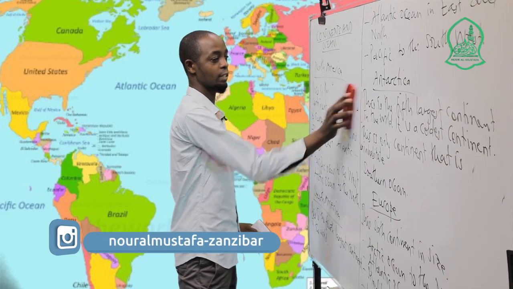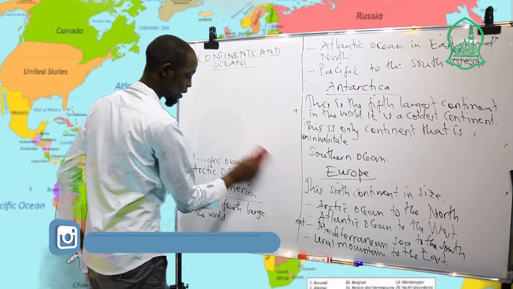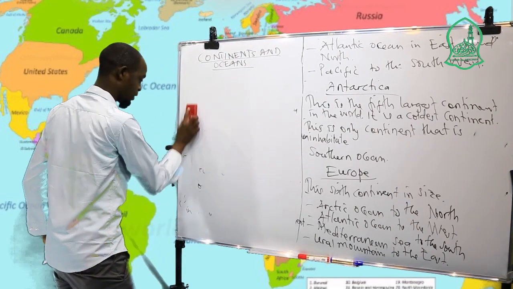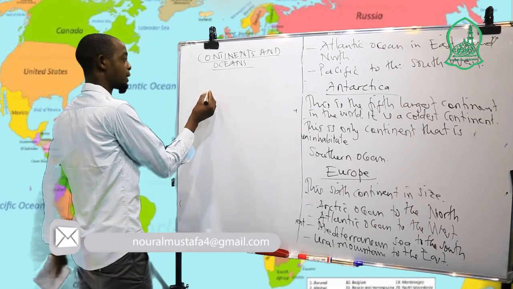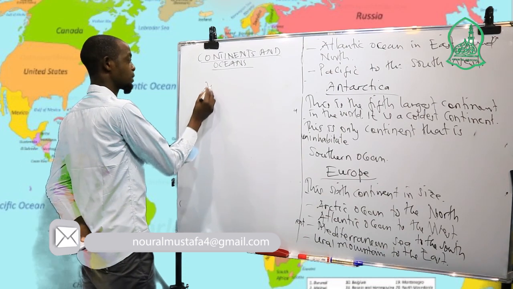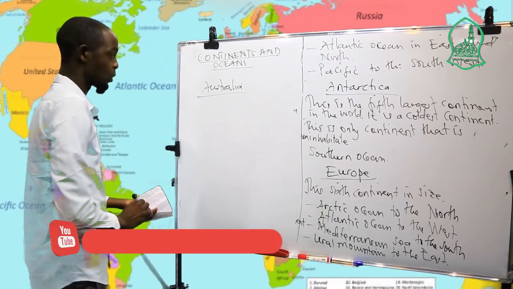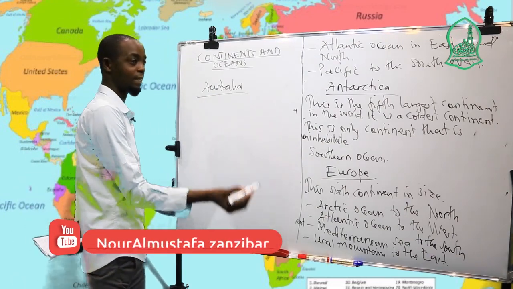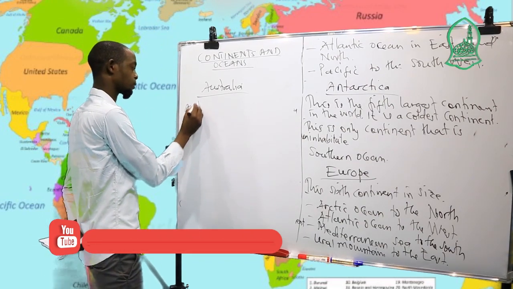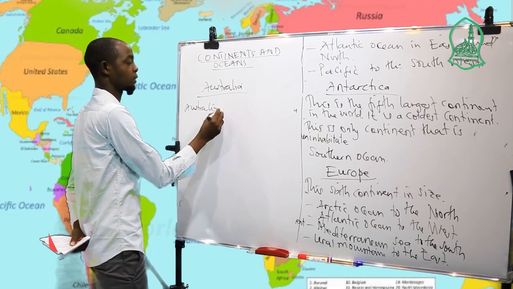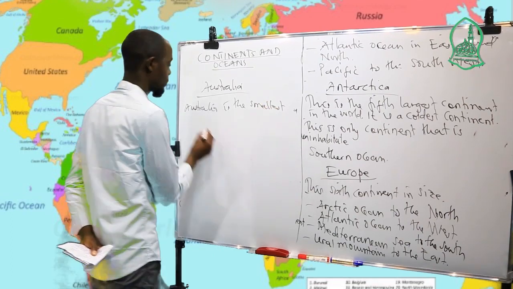And the last continent of the seven continents that we have in the world is Australia. The last continent, the seventh one, is Australia.